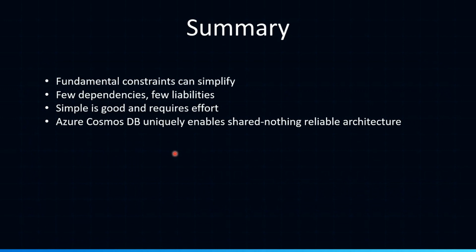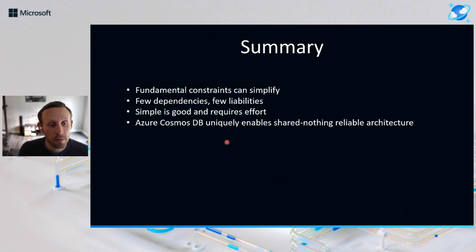So, a summary of what I just covered and just a few closing comments. A fundamental constraint can simplify things. The fundamental constraint that I was referring to is taking the view that you need to have geo-distribution and shared nothing architecture in your system, pretty much no matter what you're doing. And if you do that, you think it would be immediately more complex to achieve that. But in this case, I found it actually forced me to think about things in a more simple way. So it ended up being a win rather than a cost.